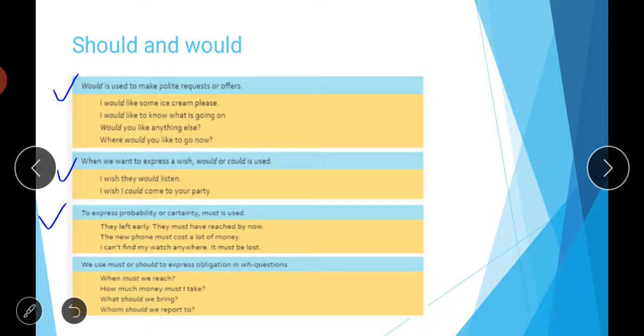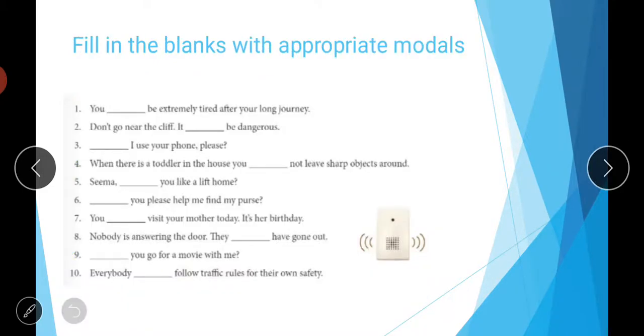Then we use must or should to express obligation in wh-questions, as we have done earlier also. So when must we reach, how much money must I take, what should we bring, whom should we report to. So like this, to show obligation in questions also, we use the words must and should, and must is used in a stronger sense than the word should. So I hope everything is clear to all of you.